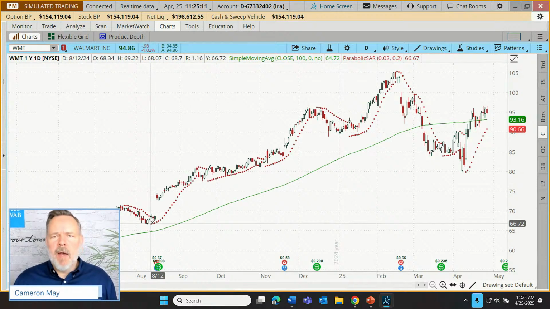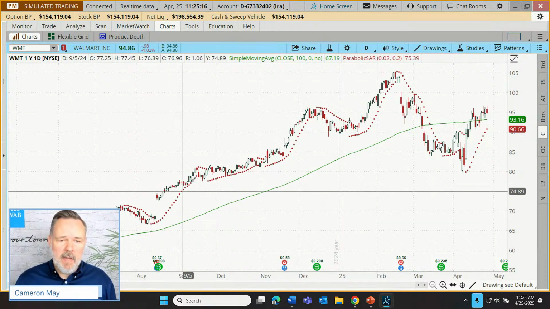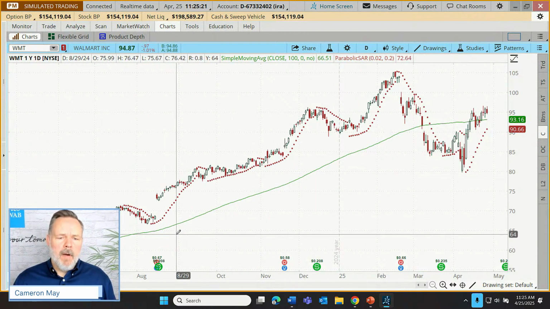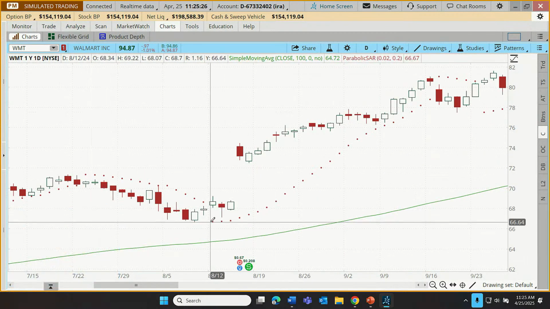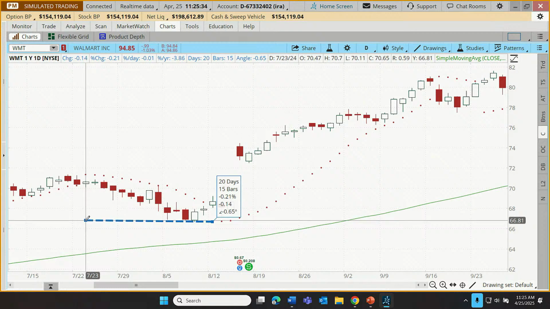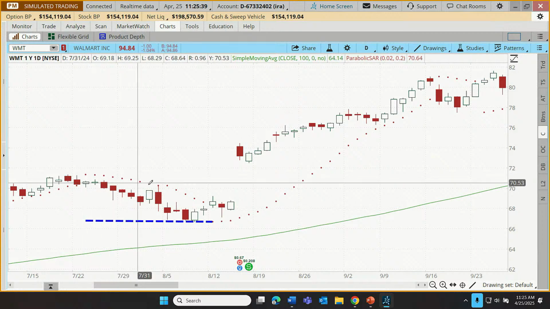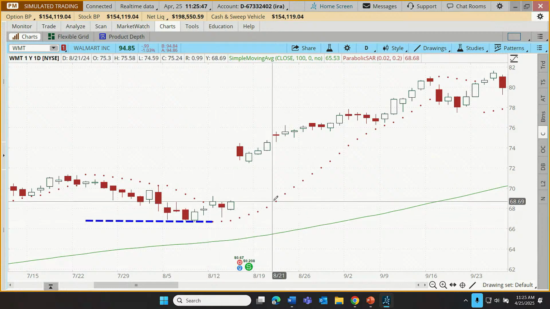so let's talk about where a series of dots starts, because we have a series of dots that starts and then it ends, and then another series starts and then it ends, and so on. Well, let's zoom in maybe back here on Walmart. You'll notice that if I draw a line from this dot and let it intersect with the entire length of the last series of dots, let's bring it all the way back here to the start of this series going down, it always starts at the bottom of the last series when the dots are set to start rising.